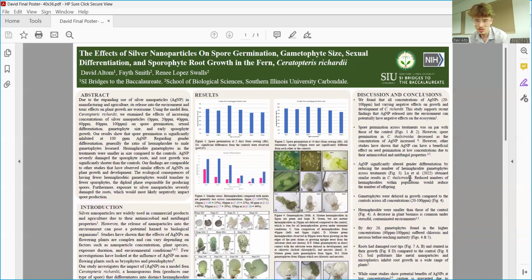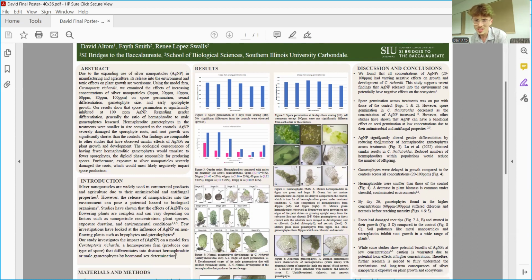Spore germination across treatments was on par with that of the control. However, spore germination in Ceratopteris, a similar fern in the Ceratopteris family, decreased as the concentration of AgNPs, silver nanoparticles, increased. However, other studies have shown that silver nanoparticles can have a beneficial effect on seed germination at low concentrations due to their antimicrobial and antifungal properties.